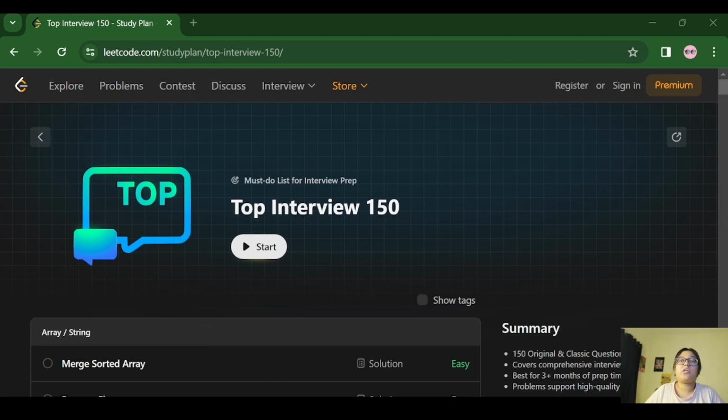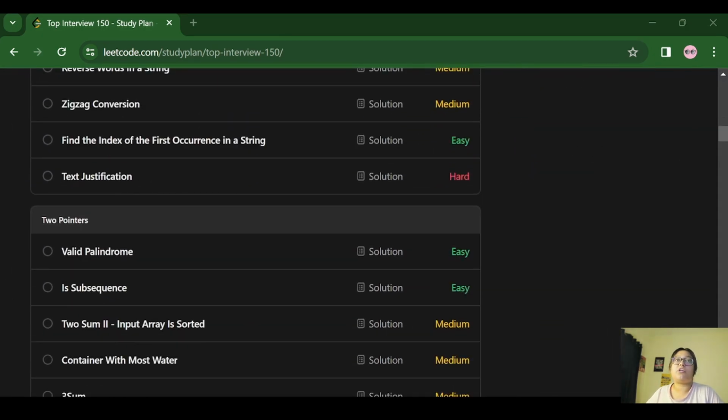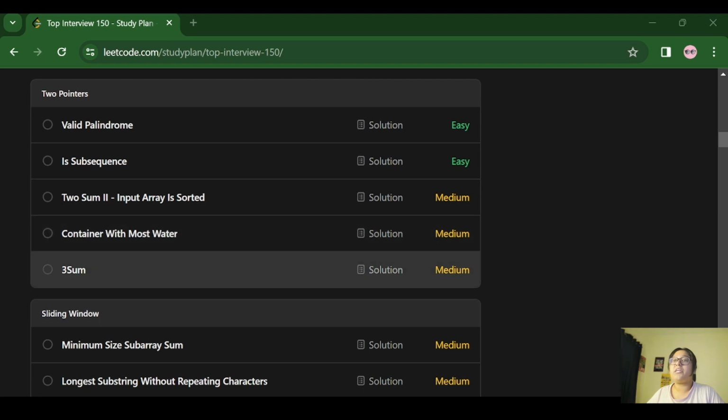Today we are going to see a new question from Top Interview 150 of LeetCode, and the question name is 3Sum, which is also a two pointers question, and this is a medium level question. In this we will have a scenario where we have to get elements from the array and check if those three elements, the triplets, can form the equal target or not, and then we need to return the triplets accordingly. So now let's move on to the problem description, where we will discuss this question in detail.